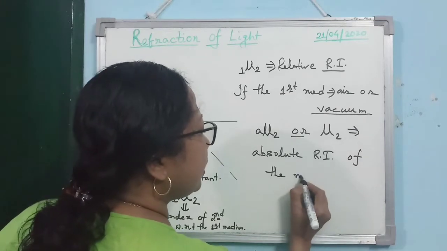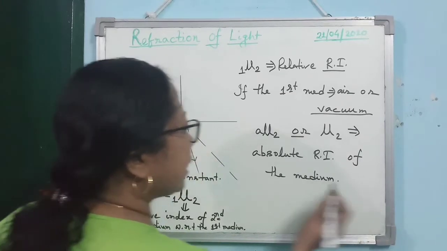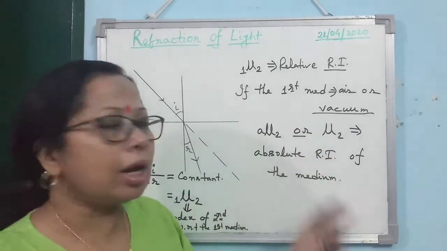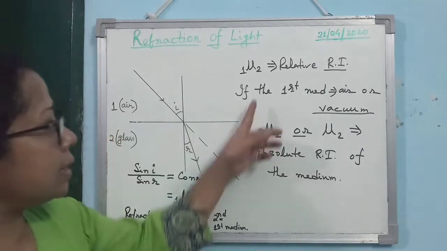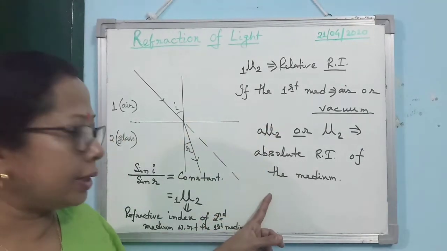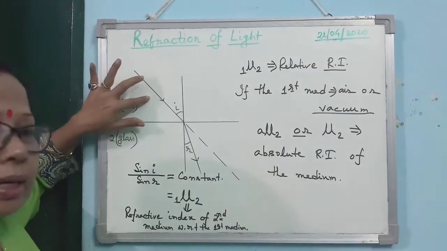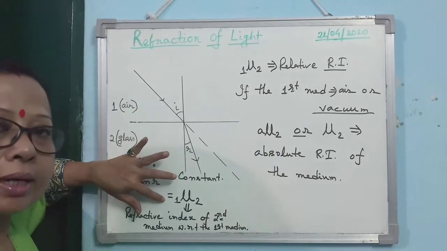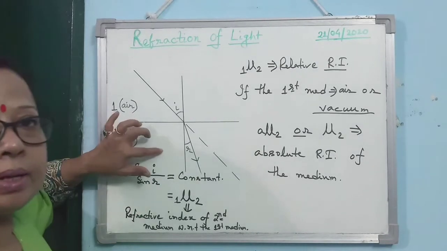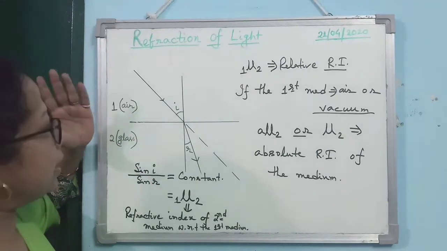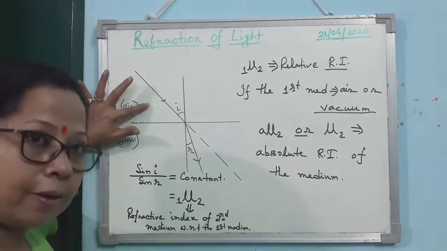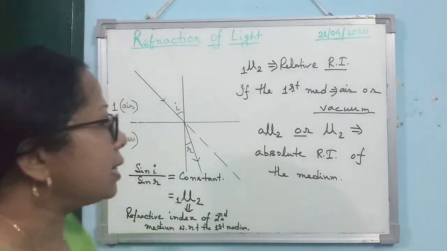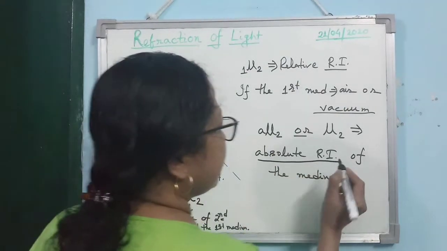Why have I written only medium, why have I not said second medium? Because here there is only one transparent medium. The first medium is air or vacuum. So these two concepts are very, very important. When light is coming from any medium and entering into another medium, it will be called relative refractive index, that is, the refractive index of the second medium with respect to the first. But if the first medium is air, it will be known as the absolute refractive index of the medium.